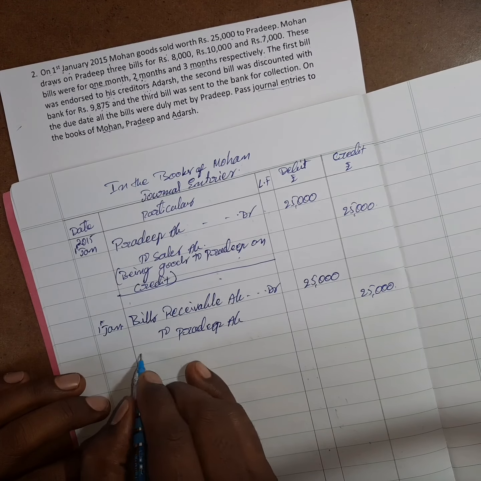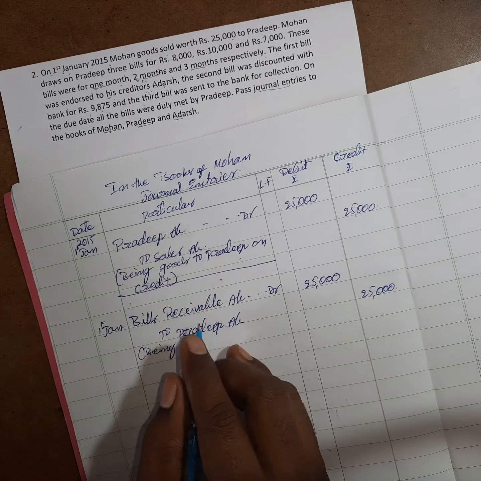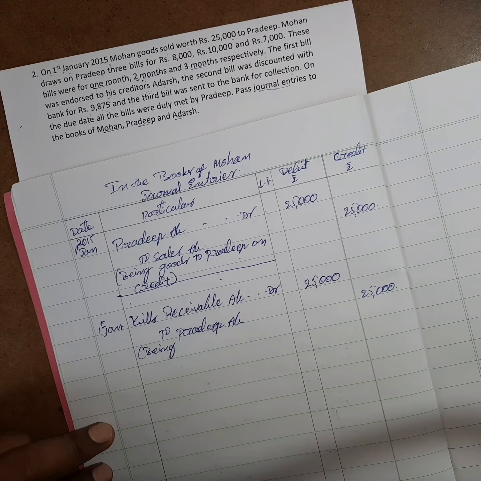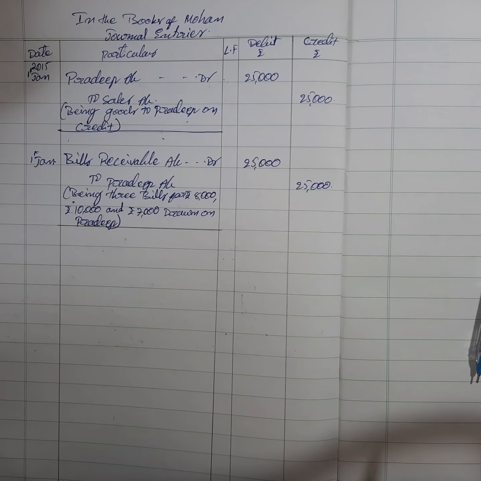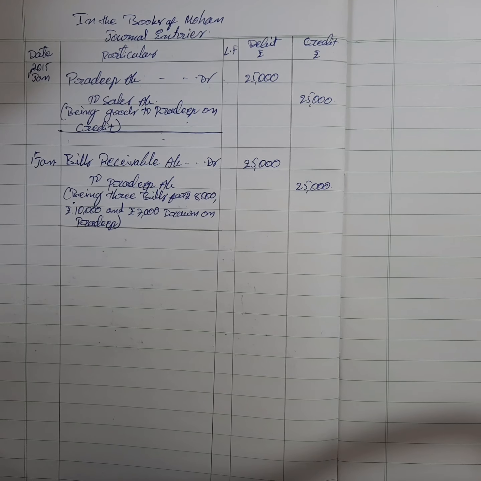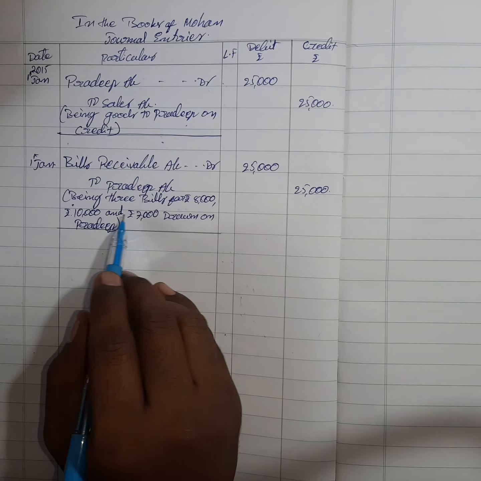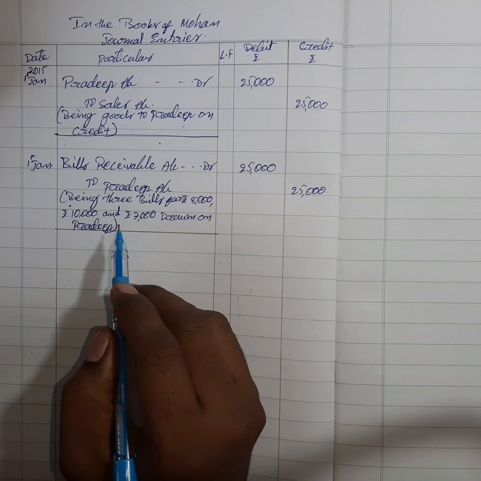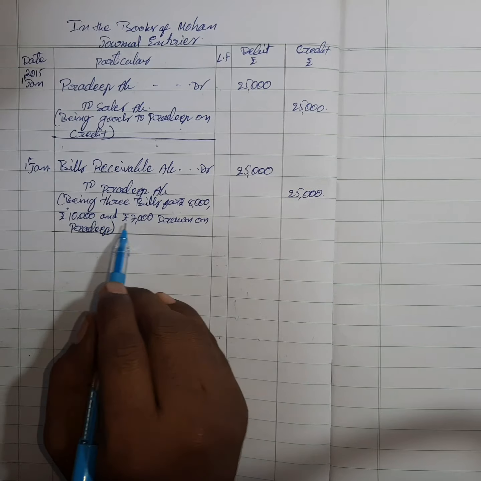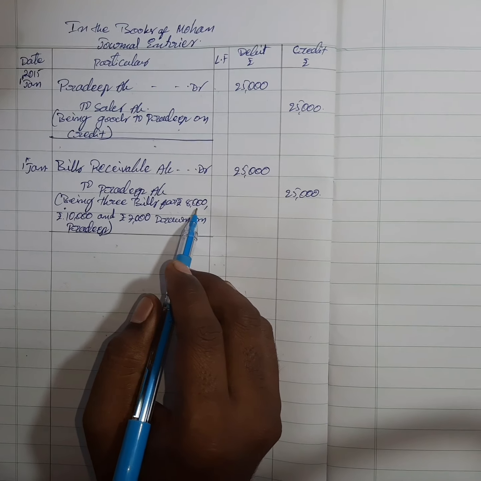Write the narration being: 3 bills for rupees 8,000, 10,000 and 7,000 drawn on Pradeep. I have clearly mentioned it in the narration.